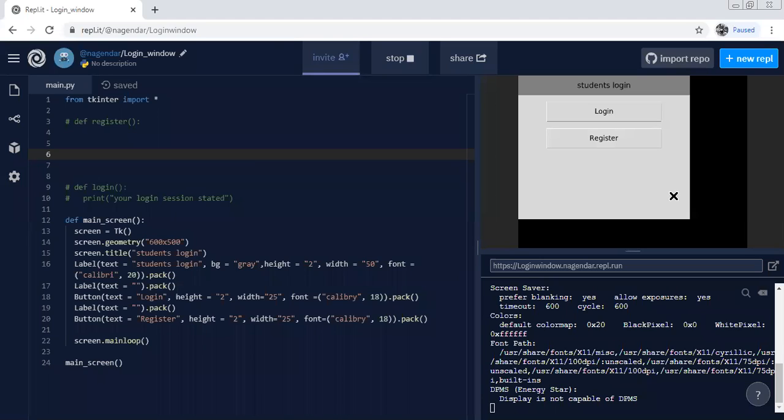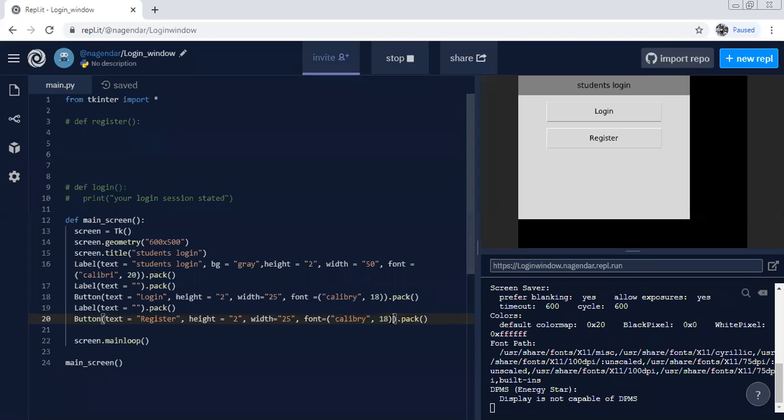So when we press this register button here in this 20th line of code, it needs to link to the next window. On the 20th line, we need to establish a path between this line and this register function, so that the link is formed.